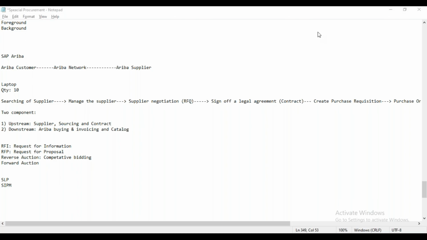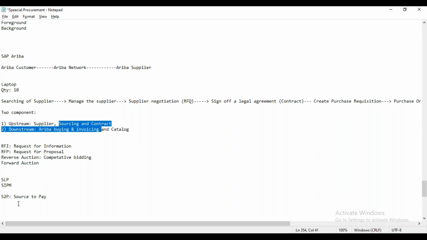Okay, so basically, what is S2P? S2P means source to pay solution. Within Ariba, the solutions are also called the source to pay solution.